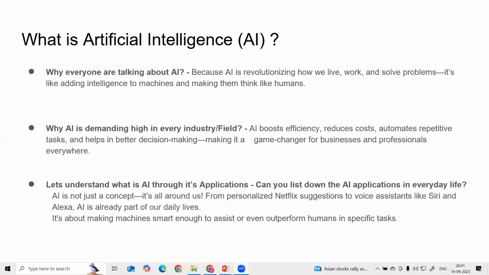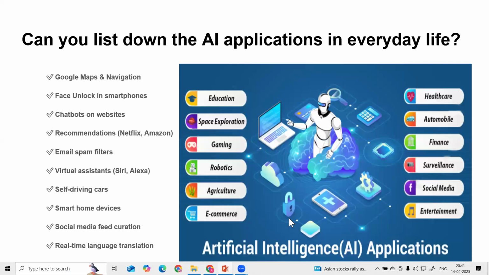Here are some of the applications we can look at. Every industry, be it education, space exploration, gaming, robotics, agriculture, e-commerce, healthcare, automobile, finance, surveillance, social media, or entertainment, is integrating AI applications into their business to make the applications smarter. And these are some of the examples we use day to day.